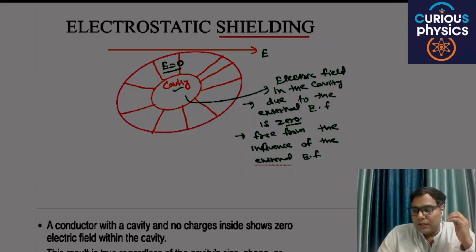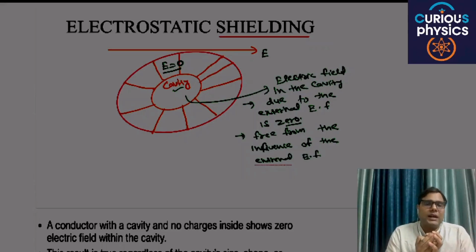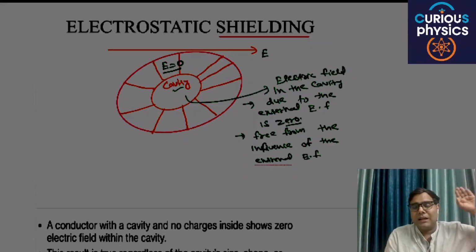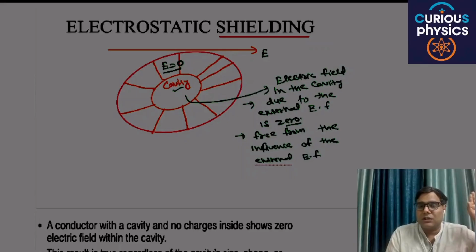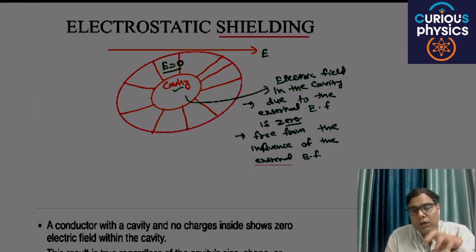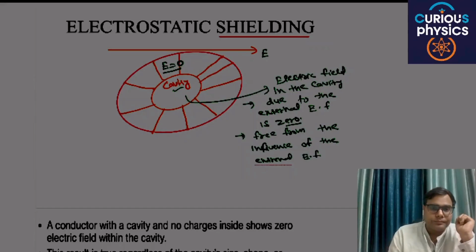For example, it is advised to stay in your car during a thunderstorm and lightning. Why? Because the car works as a conductor and the interior of the car works as a cavity. So the external electric field produced by the discharging of charges, or lightning, will never harm you.